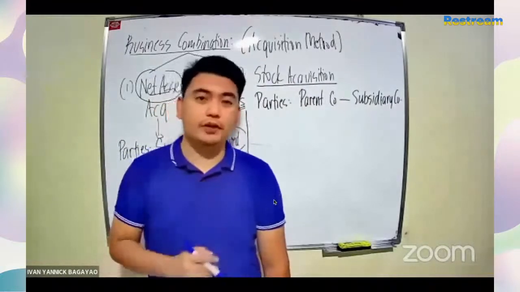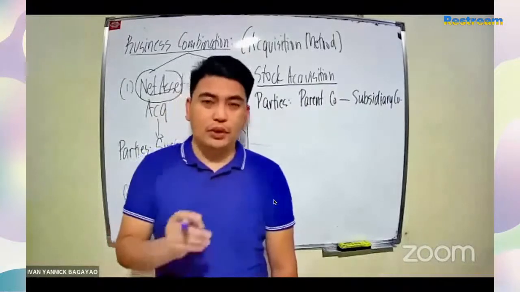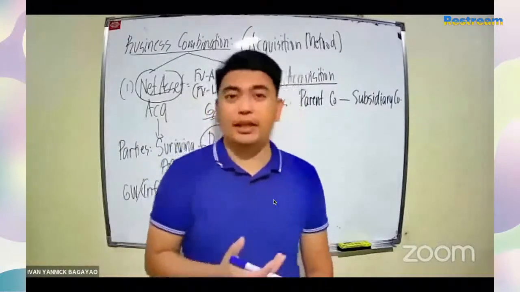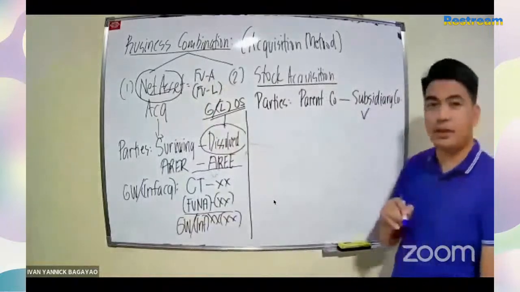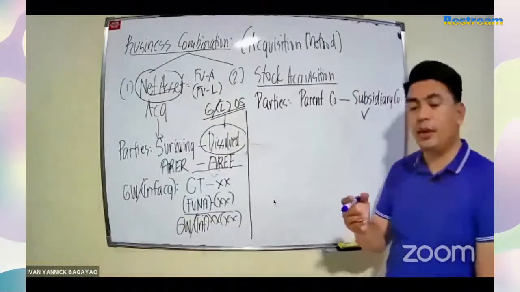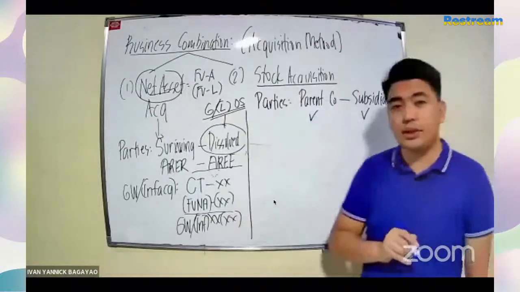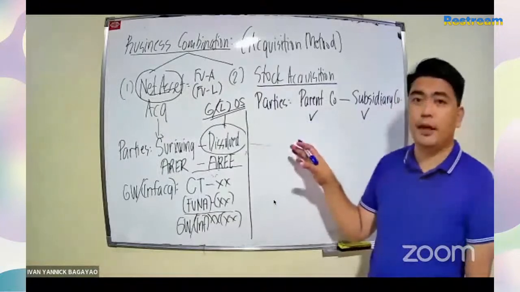Same with Jollibee Food Corporation and Greenwich. So, yung mga subsidiary, nag-i-exist pa rin. Lalagyan ko ito ng check, existing. In fact, the subsidiary will submit their separate FS. The parent company is also existing, so wala pong madi-dissolve dito.